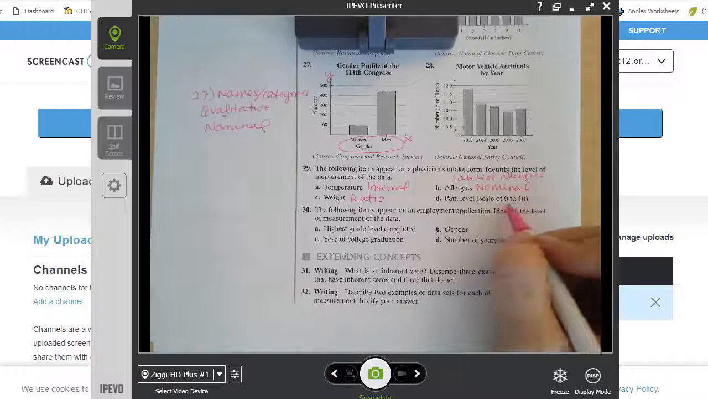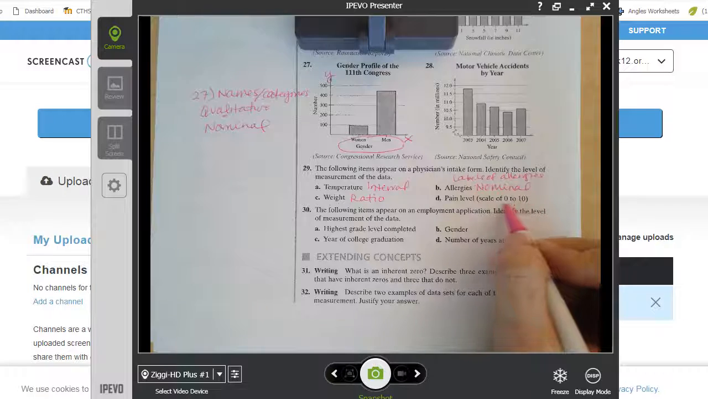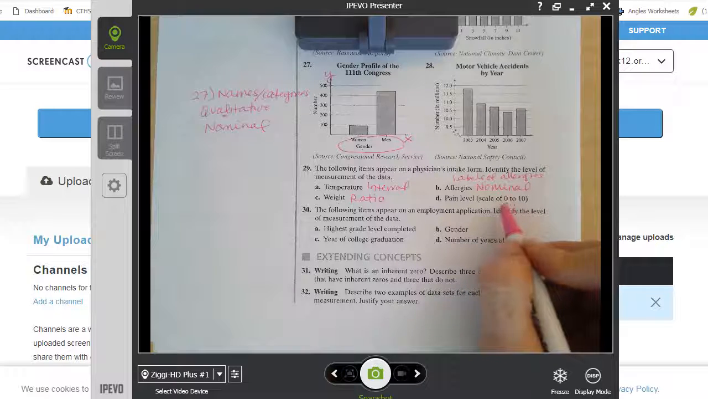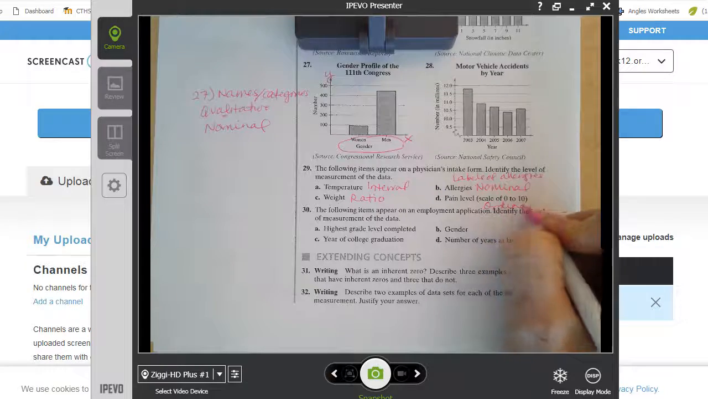And then pain level. So scale is 0 to 10. Well, those are numbers, but it's hard to say how much better a 10 is than a 9. I can't really do meaningful math with those. It would almost be the same as saying 0 is no pain, 5 is moderate pain, 10 is the most pain I've ever felt. So they're kind of like labels they're expressing with numbers. That would tell me qualitative, but I can put them in an order from least pain to most pain. So I would go with ordinal for that one.